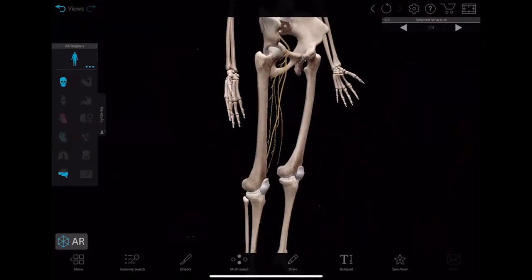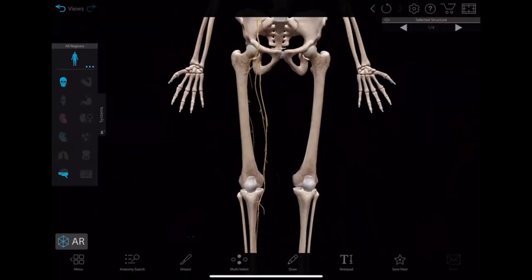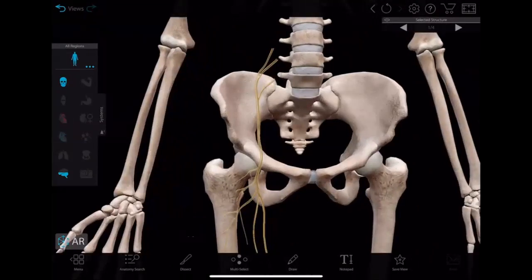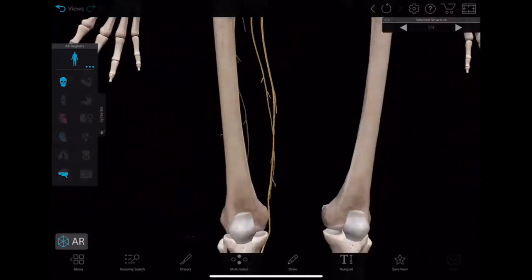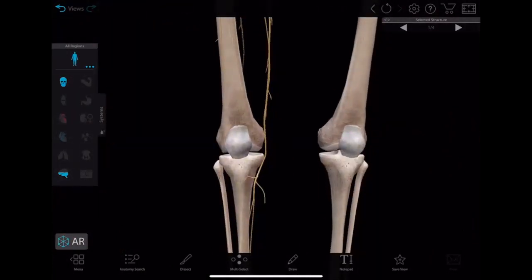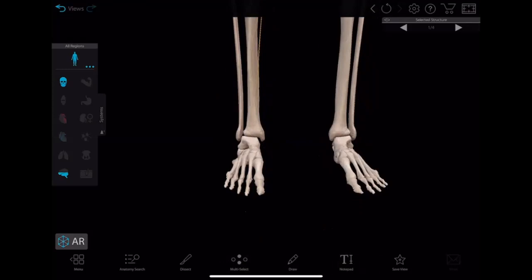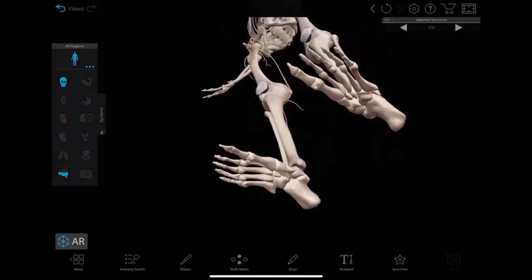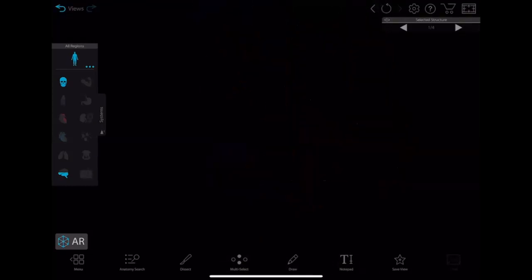The yellowish parts you are seeing. Okay, that is the femoral nerve. It originated there and coming down like this, supplying the thigh, and again like this, supplying up to the leg. So that is the femoral nerve, the whole length of it, right?